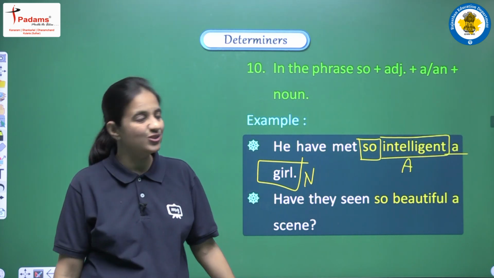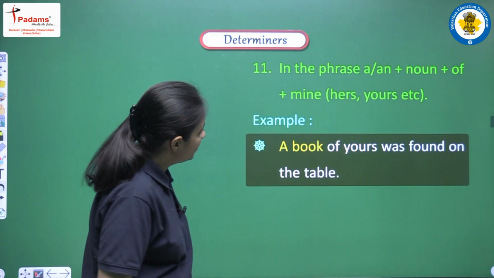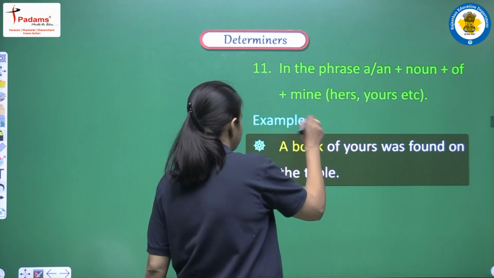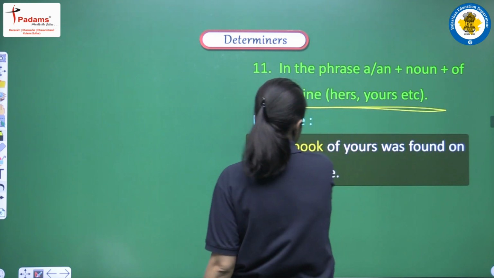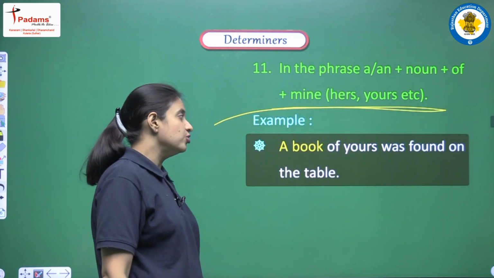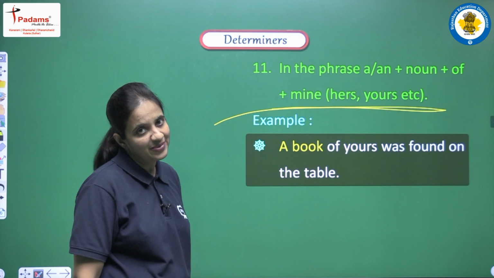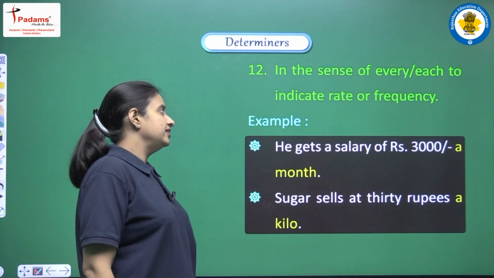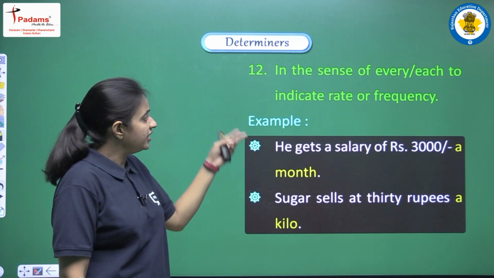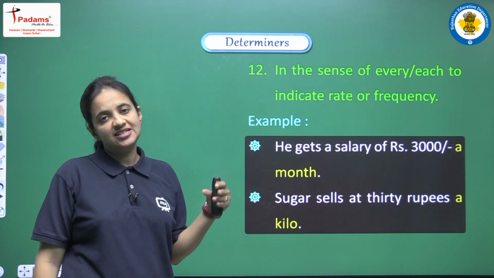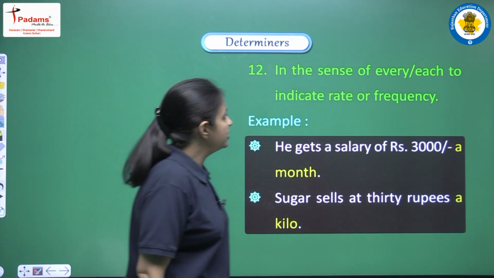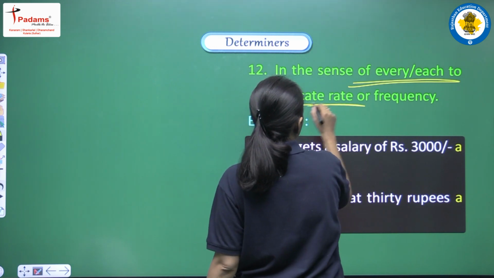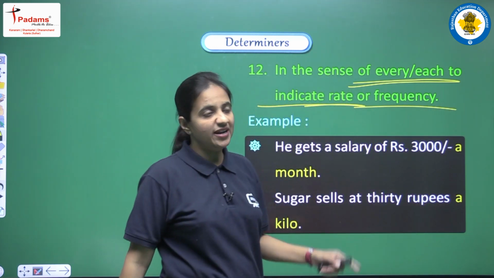Next is in the phrase a or an plus noun plus of, or we can say plus mine. In the place of mine we can have hers, yours, etc. Like the example is a book of yours was found on the table. So in this manner also we can use a or an. Next is in the sense of every, each, to indicate rate or frequency. So this is another use of a or an. We can use these two articles in the sense of every and each, and if we want to indicate rate or frequency. So how? Let's see the example.